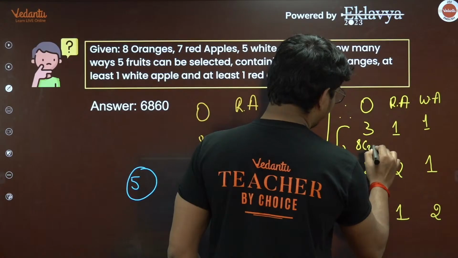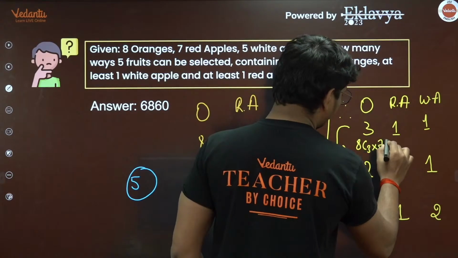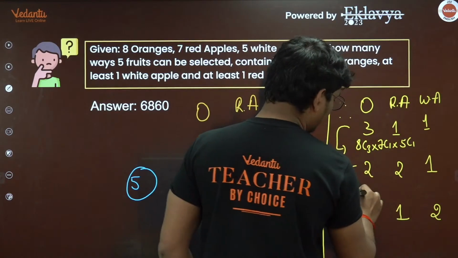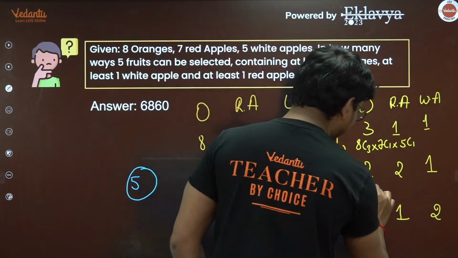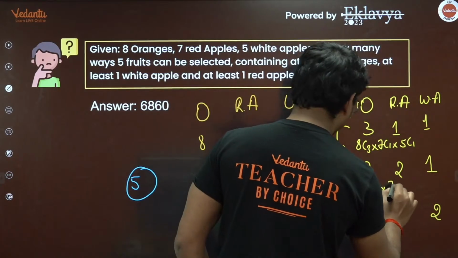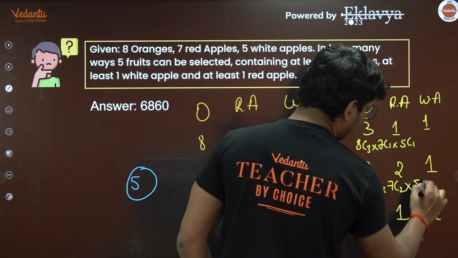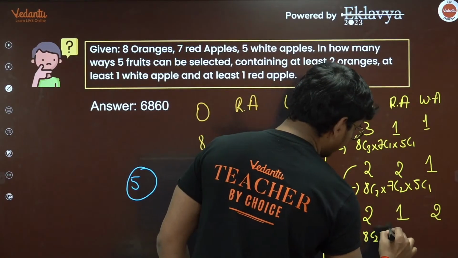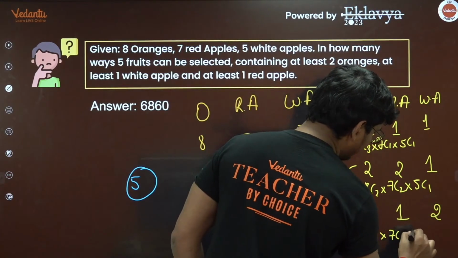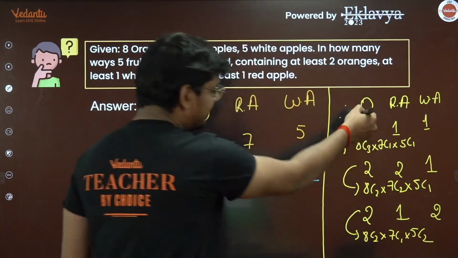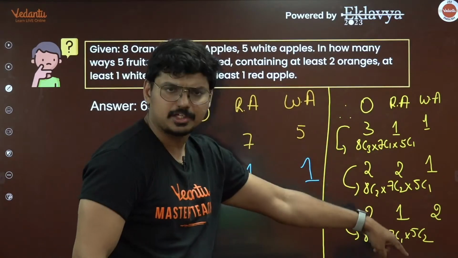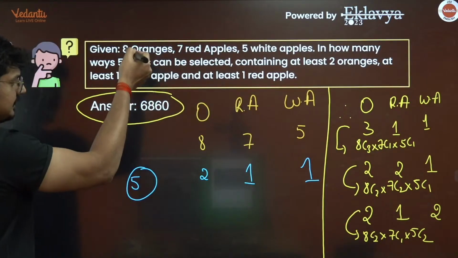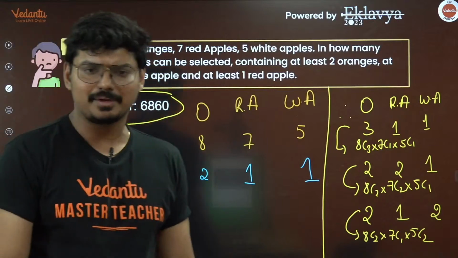For the first case you get 8C3 into 7C1 into 5C1. And for the second one, it is 8C2 into 7C2 into 5C1. And for the third one, again 8C2 into 7C1 into 5C2. So just add them up, calculate these values. If you add them up, you are going to get 6860. That is going to be the answer.